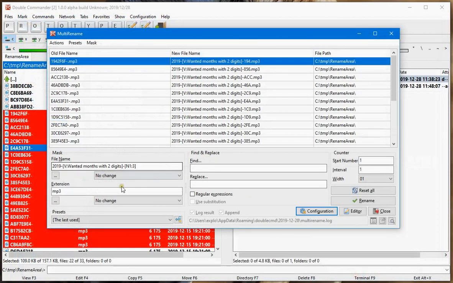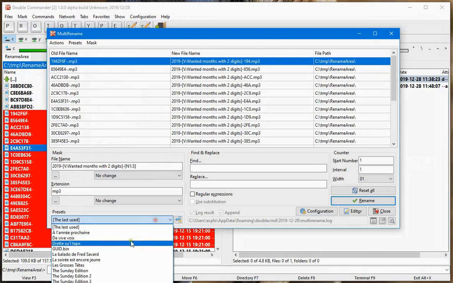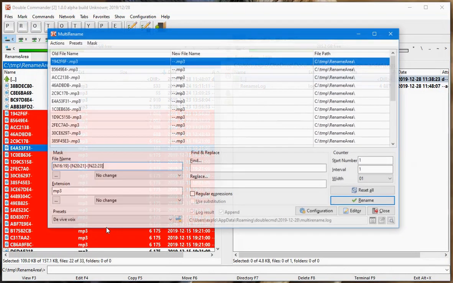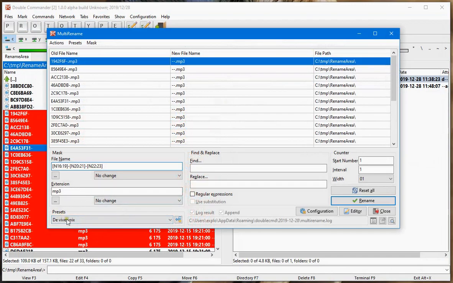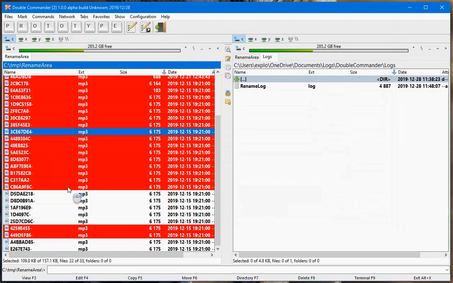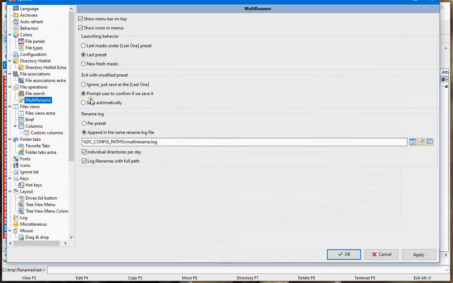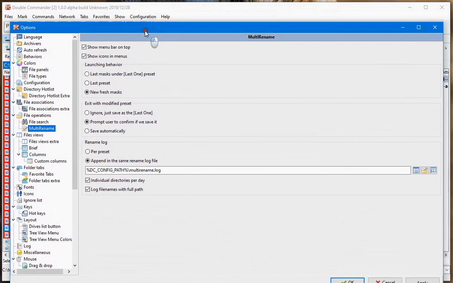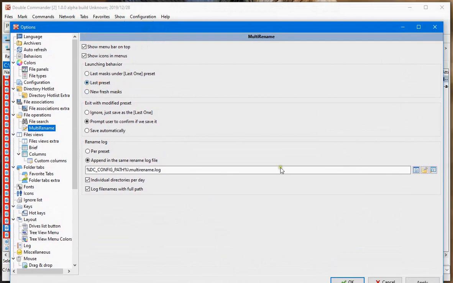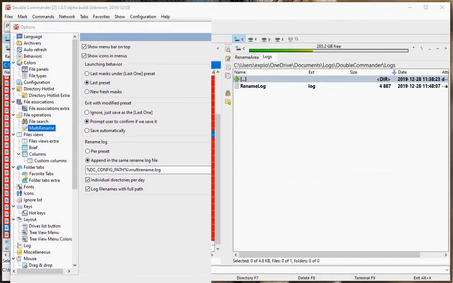So if, for example, we exit while we were on De vive voix, and I press Ctrl M to come back to the MultiRename, it remembers I am with De vive voix. If I select other files and restart, it still remembers which one. Someone could select to always start from something fresh, like it was originally before we could save setups. Me personally, I like the last preset.